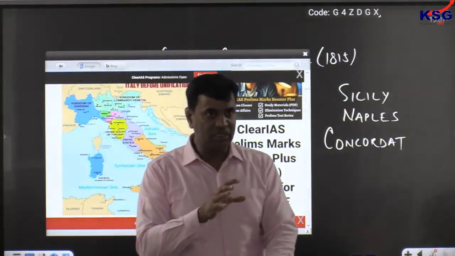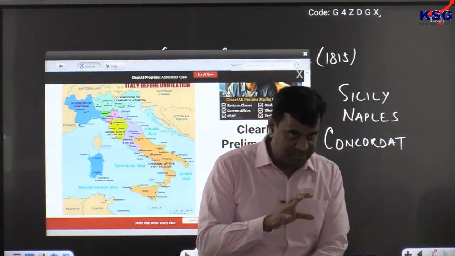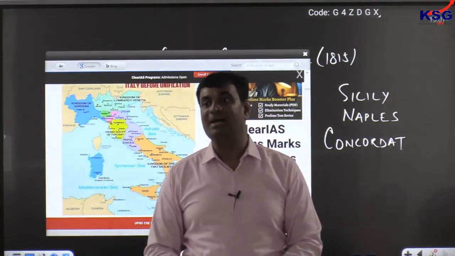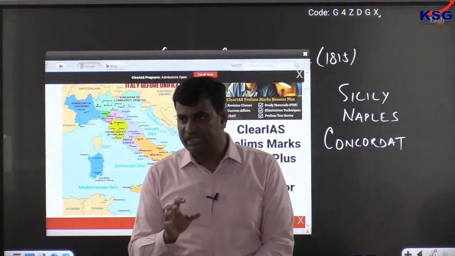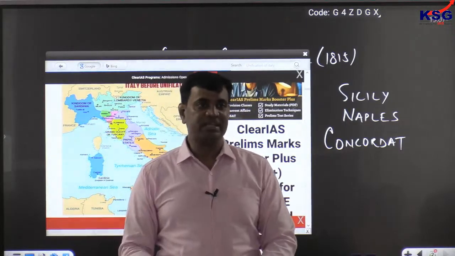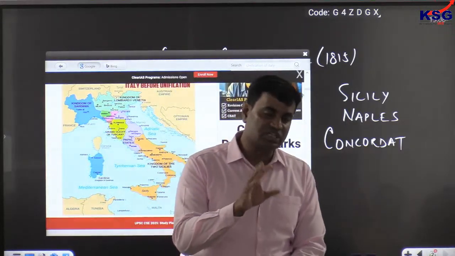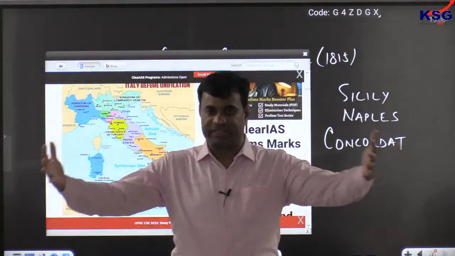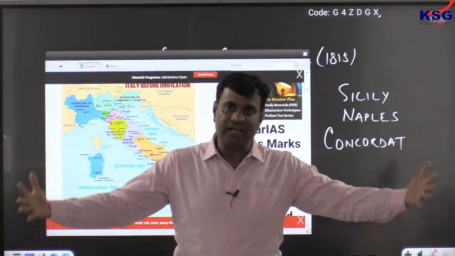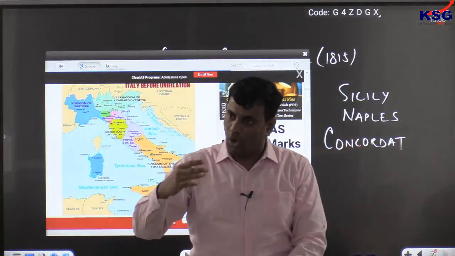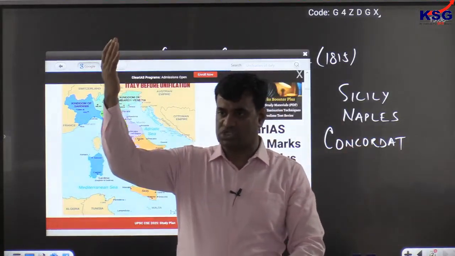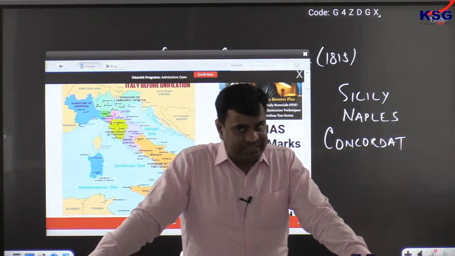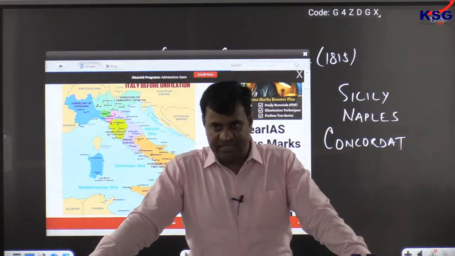The pioneering role was played by the Italian revolutionary thinker Mazzini, who established an organization known as Young Italy, comprising the youths of Italy, and organized an uprising against Austria in 1848, also known as the All Italian Uprising of 1848.